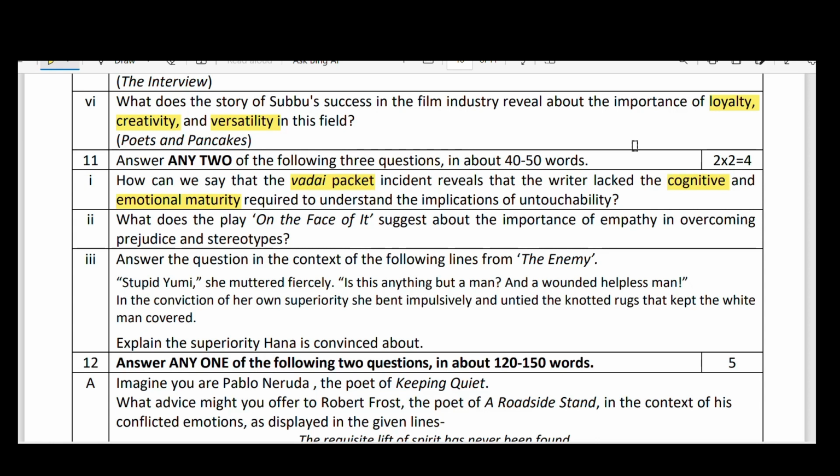Yes. What does the play On the Face of It suggest about the importance of empathy in overcoming prejudice and stereotypes? Here, stereotypes means monotonous. The person every time thinking the same manner is wrong. Empathy means here to be able to understand the other's sufferings.